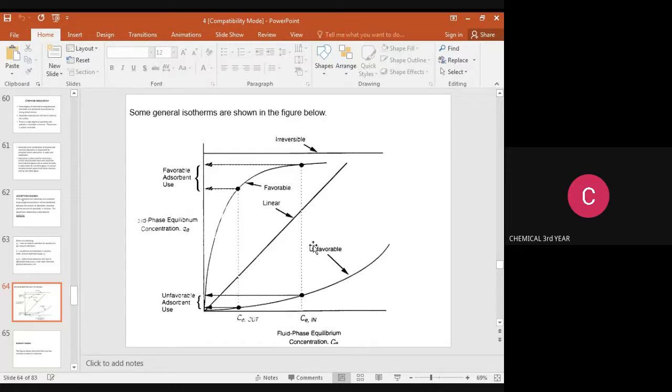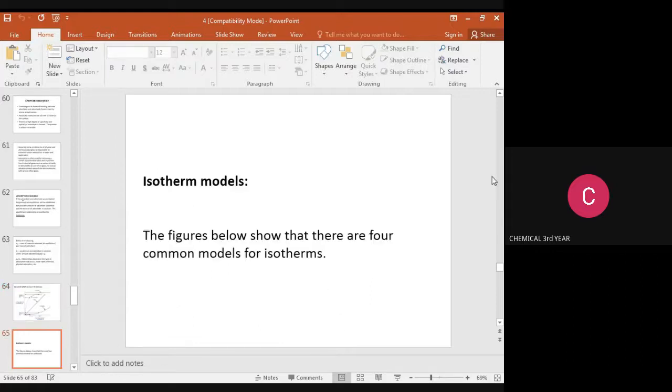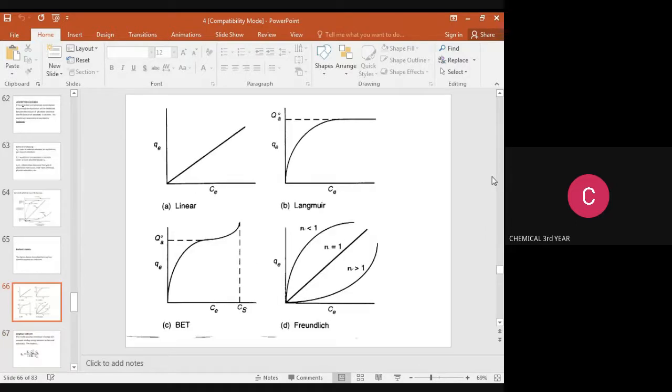Below the equilibrium curve is unfavorable for adsorbent use. Isotherm models: there are four isotherm models available, namely linear, Langmuir, BET, and Freundlich. These are the four isotherms available for the adsorption process.